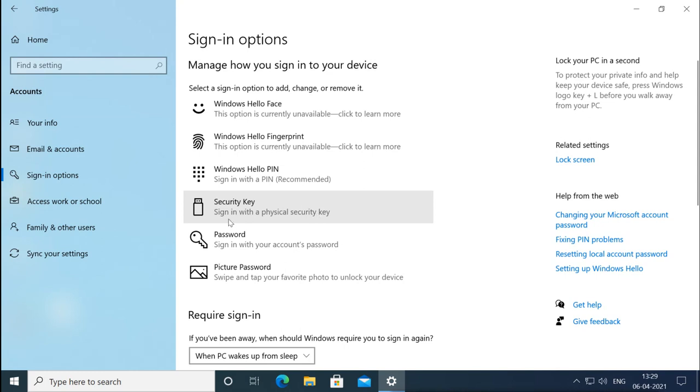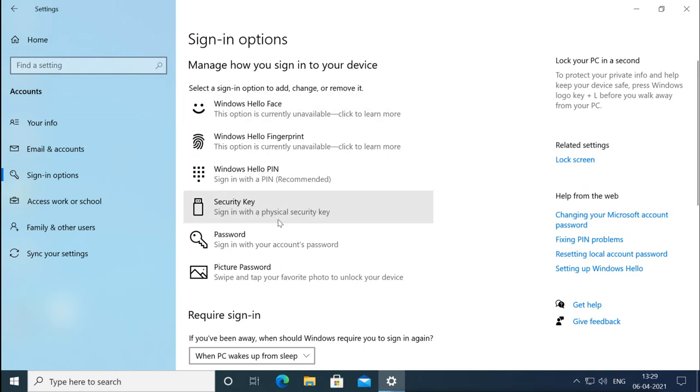You can buy this physical security key from the retailer where you can buy other Windows products. It looks like a flash drive, so you can use that flash drive to log in. You connect that drive, and when it looks like this, you can see the image here. So when you connect that, then you can log in. If you don't connect, then you are not able to log in. So these are the signing options we have here.